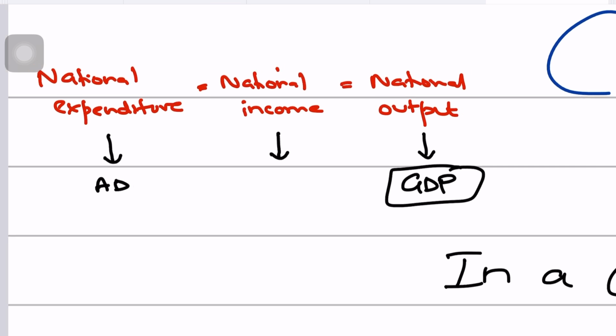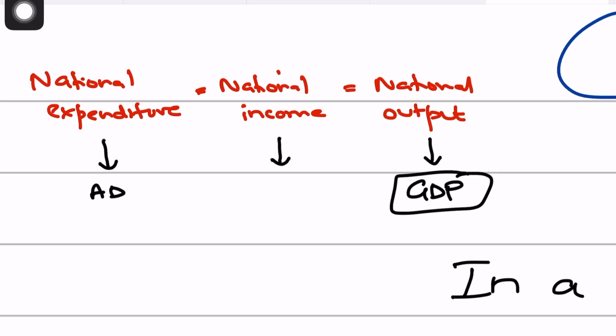So right now when I'm explaining national expenditure equals national income and output, I'm not really focusing on a closed or an open economy. I'm obviously assuming an open economy with international trade as well, because I'm mentioning net exports. But when you say that the equivalence of national output, income and expenditure stems from the very basic